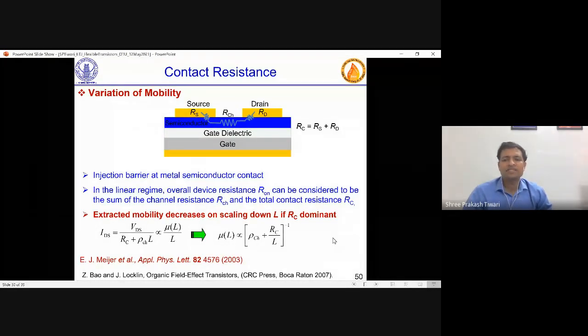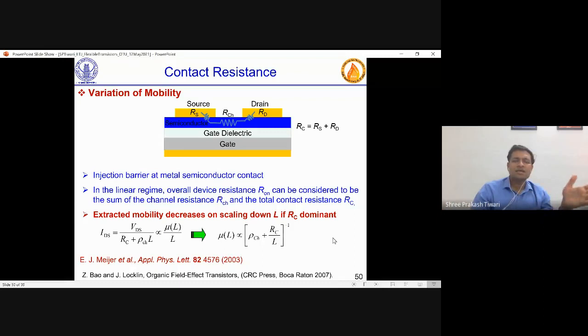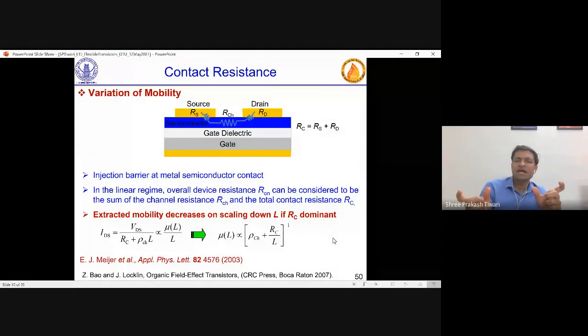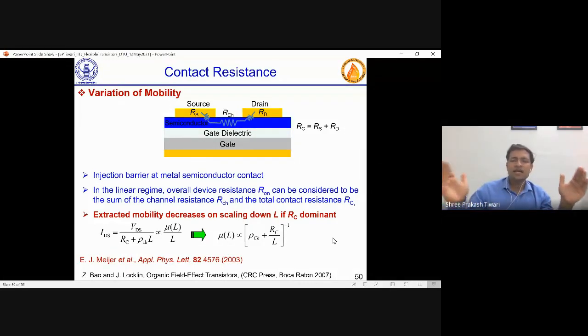And when you extract the mobility, that mobility is strongly dependent on channel length. And why channel length? Because contact resistance, if you scale the transistor smaller or larger, will be the same. So when you scale the transistor smaller, because contact resistance is not varying, it is the same large. For a smaller transistor, it will impact more and your effective mobility will be much lesser. When the transistor is very large, the channel resistance itself is so high that the contribution of contact resistance is much smaller, and you will see close to real mobility.